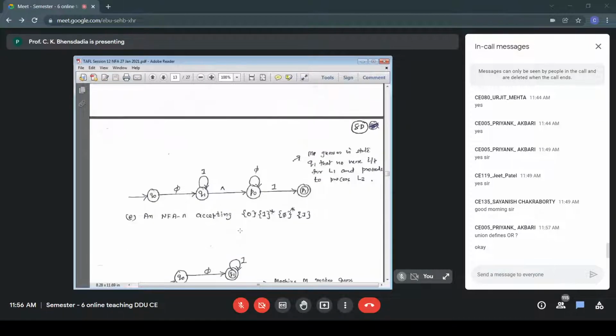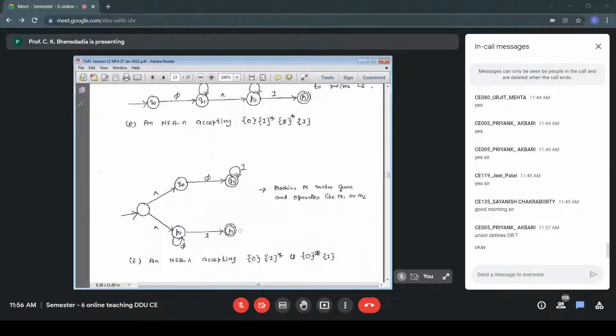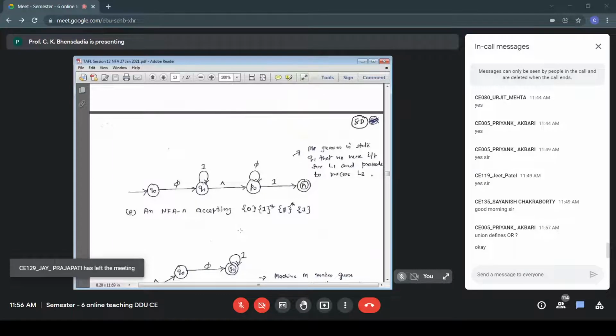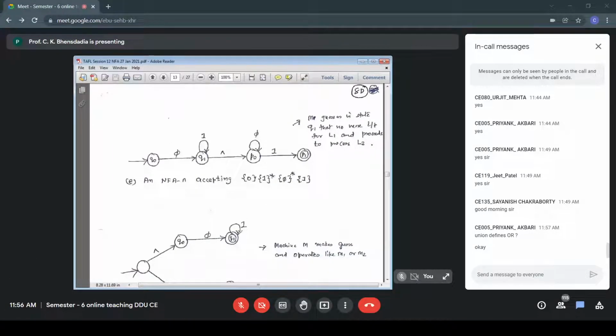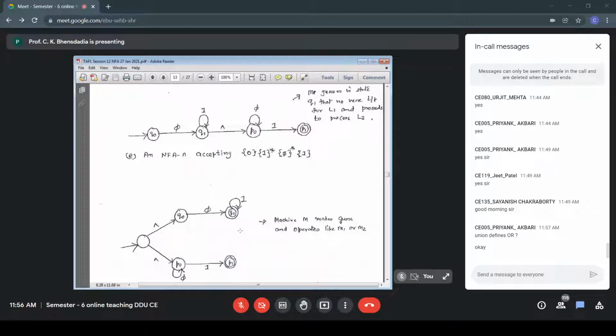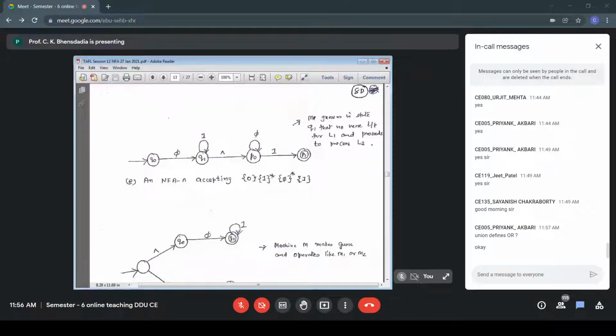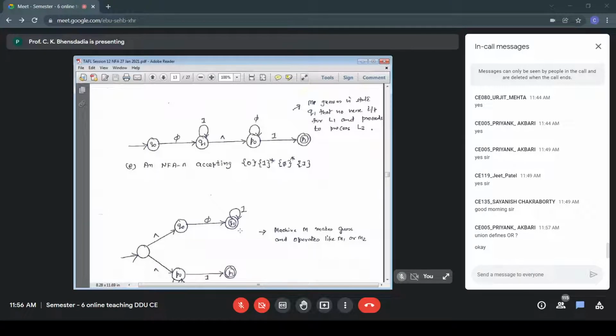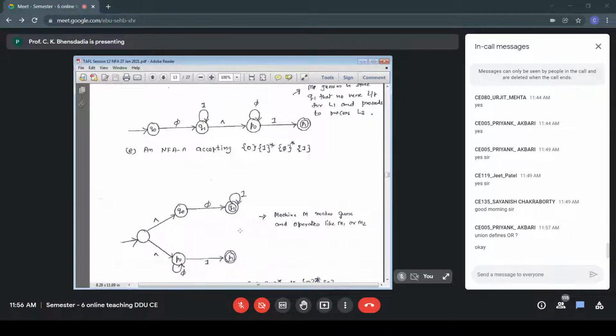And similarly, in the case of union, NFA accepting 01 star union 0 star 1, again, I put a block for L1, that is my upper block, and L2, my lower block, and then I add a state at the leftmost, without any label. I define a null transition to Q0. I also define a null transition to P0.